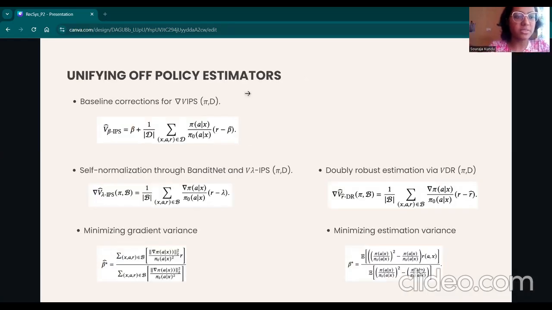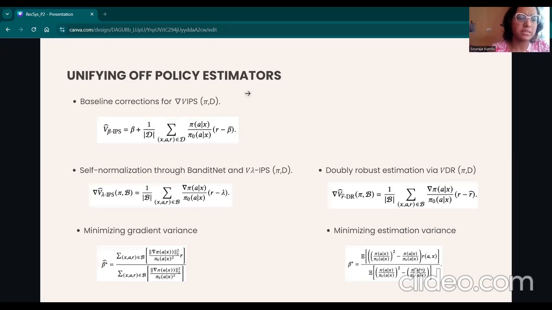Importance sampling often leads to very high variance compared to on-policy estimators, and that's why there are several variance reduction techniques which don't add any extra bias but reduce the variance. These offline estimators are self-normalized importance sampling and doubly robust estimation. This paper shows that these off-policy estimation techniques perform equivalent optimization as the baseline corrected estimation.